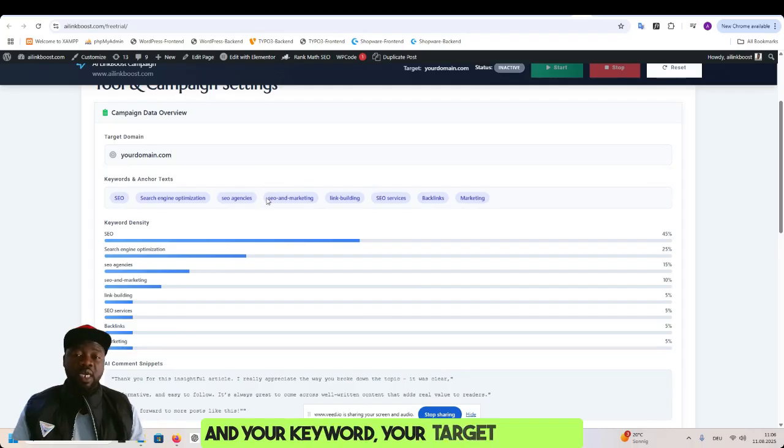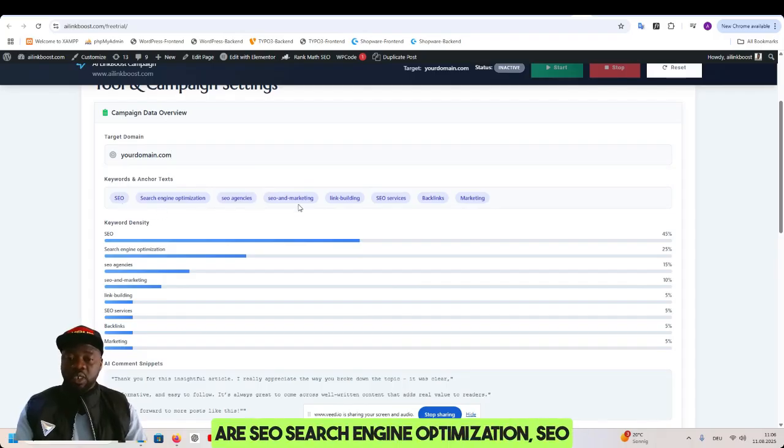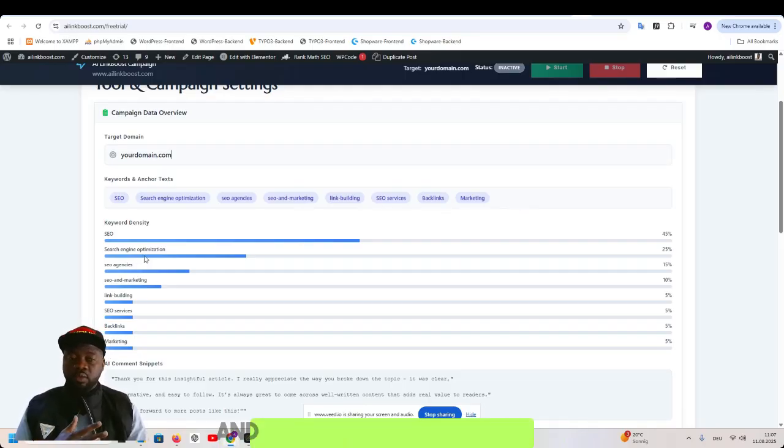And your target keywords are going to appear here. The keywords and anchor text are SEO, search engine optimization, SEO agency, SEO marketing, link building, SEO services, backlinks, marketing. So these are the target keywords that are being used. And it shows you the relevance and the percentage of each keyword.